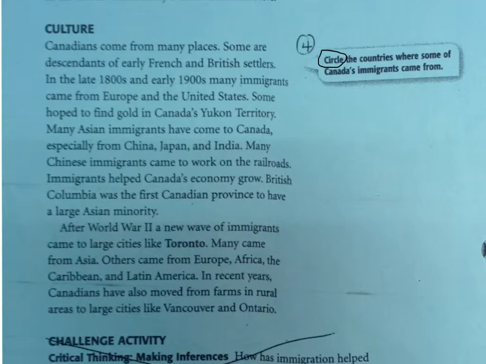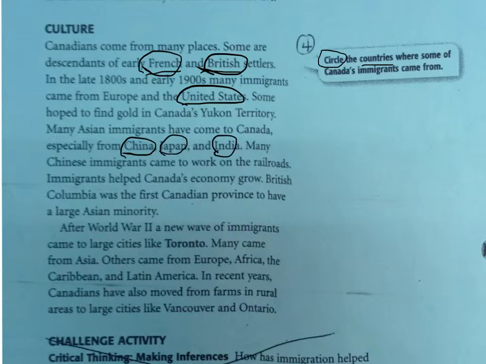So again, our question says to circle the countries where some of Canada's immigrants came from. So as we read, we saw the word French, which tells us that some of their early settlers came from France. We also have the word British, which tells us that people emigrated to Canada from Britain. We also have the United States, China, Japan, and India.